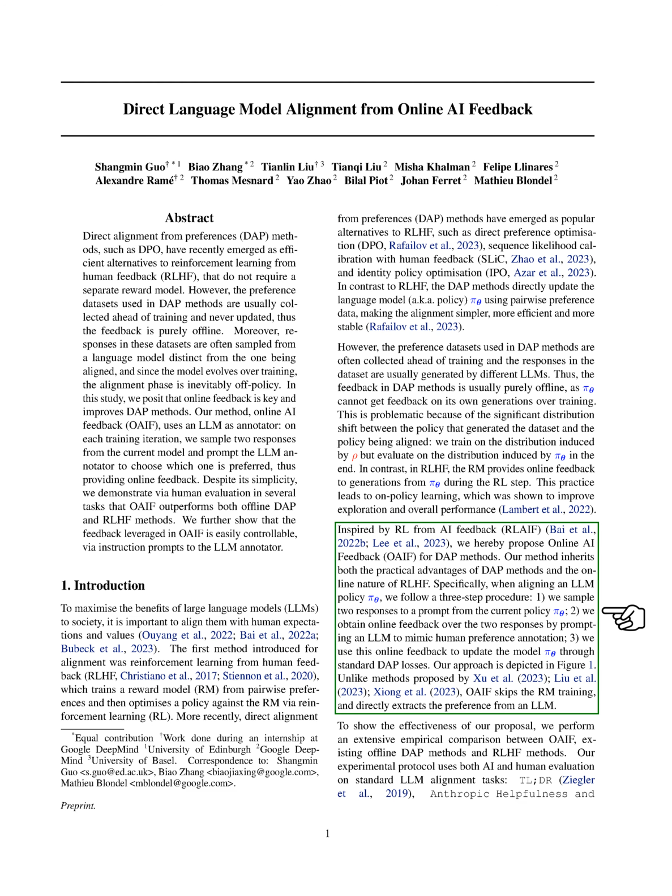To address this, we're introducing a new approach called Online AI Feedback, OAIF, for DAP methods. This method combines the best of both worlds: the simplicity of DAP methods and the real-time learning from reinforcement learning from human feedback. Here's how it works.